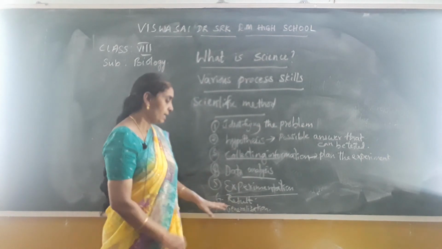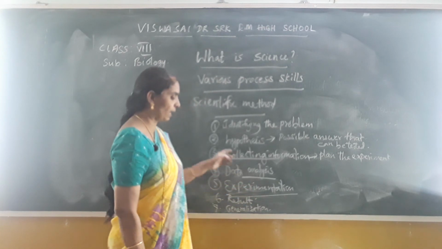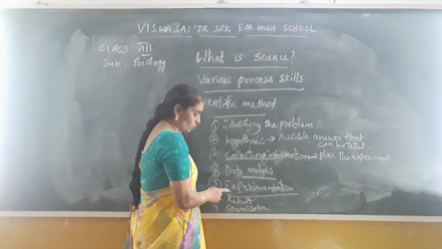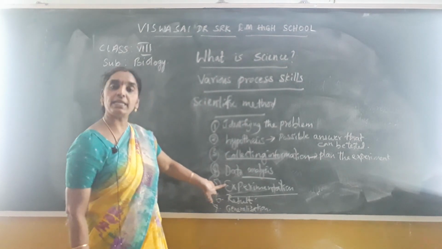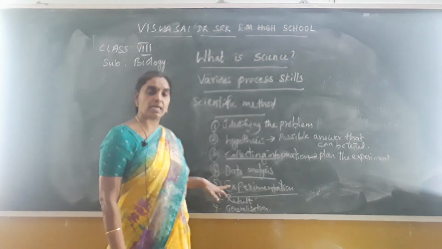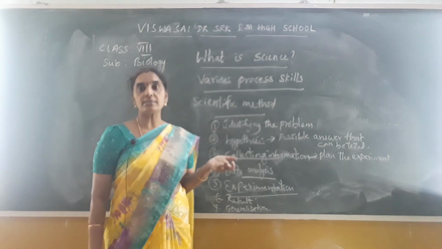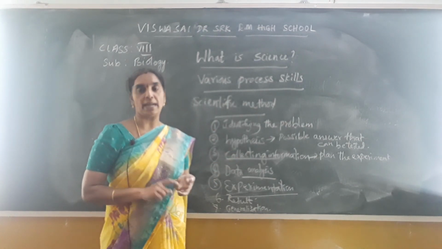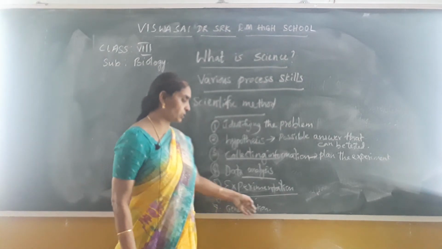Is it clear, children? Then coming to the generalization. Now based on the experimentation you get the idea of the problem, that is the solution for the problem. So now after experimentation you get the solution for the problem. So if the fuse is damaged, the bulb will not be glowing. So we need to replace the fuse. So that is the generalization, that you may come to a conclusion at the end.